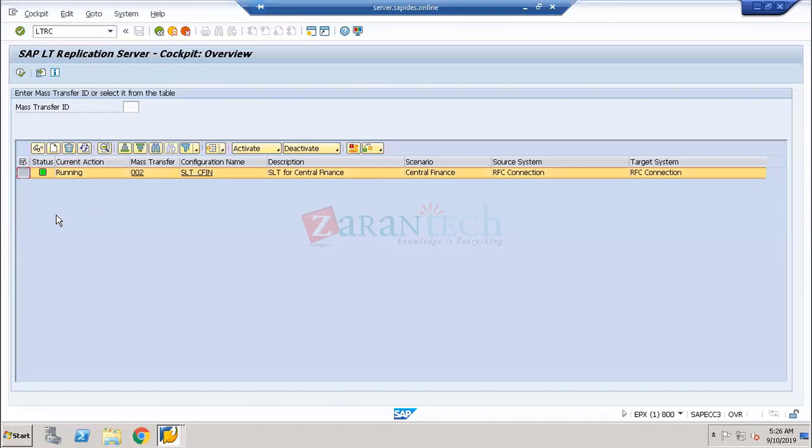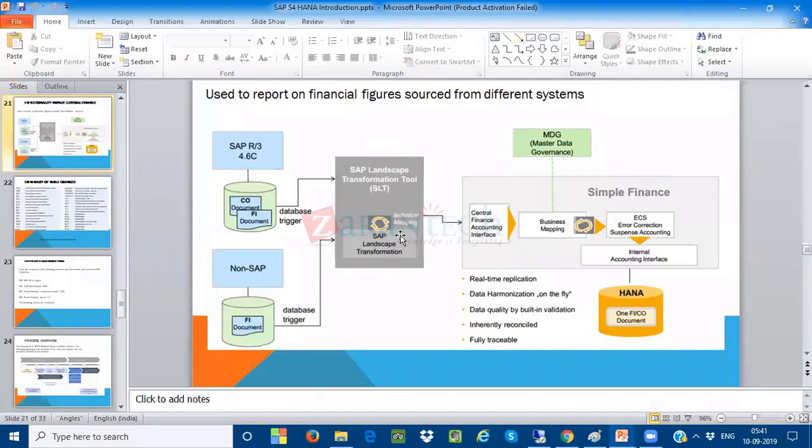Who is going to build the SLT? SLT is not part of the functional consultant. First of all, SLT is not built by the functional consultant. SAP SLT is built by the technical consultants and the basis administrators, not by your functional consultant. But in our class, I'm going to show the complete concepts of the SLT process, how they have built it up and what configuration they have done to build up this SLT process.